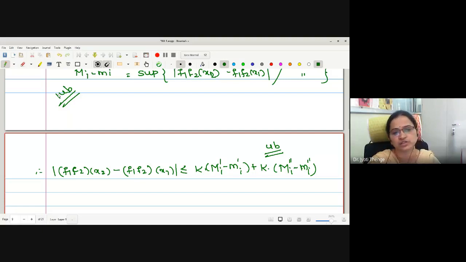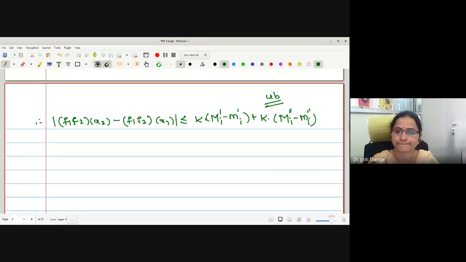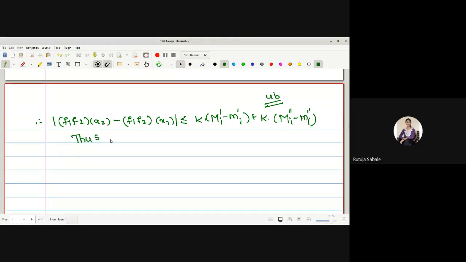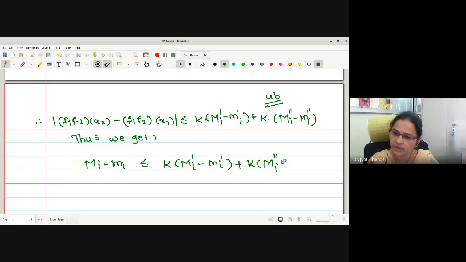Then what is the relation between this supremum and upper bound? Less than or equal. Good. Thus we get capital M minus small m is less than or equal to this upper bound: k(M' minus m') added with k(capital M'' minus small m'').